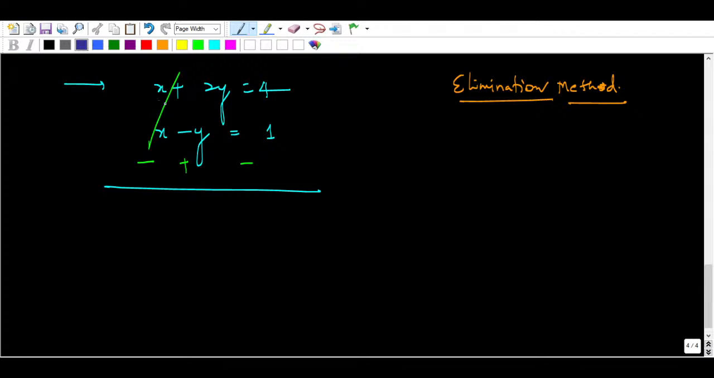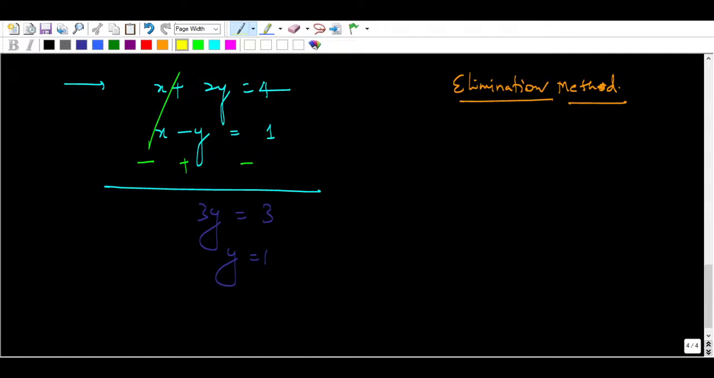You will delete one variable and find the second variable, then substitute back whatever variable value you have got. So this is 3y and this is 3, so y equal to 1, right? You have got y equal to 1.